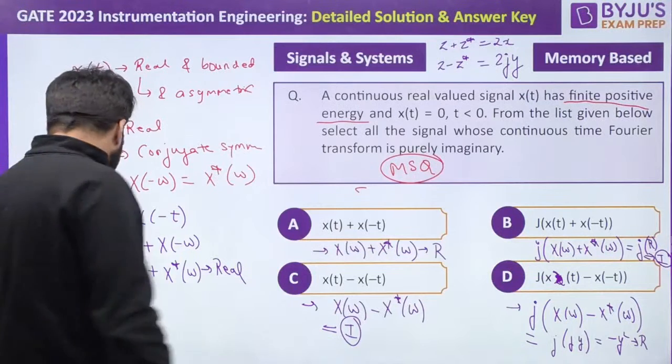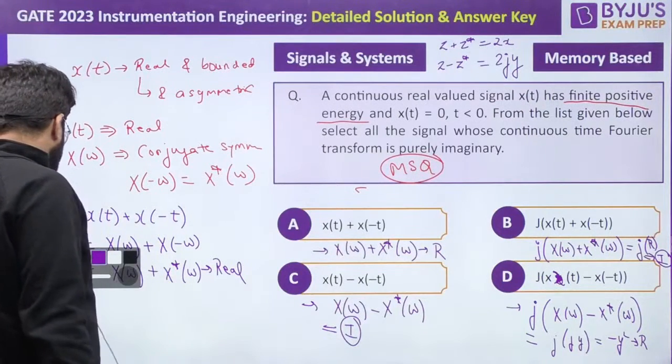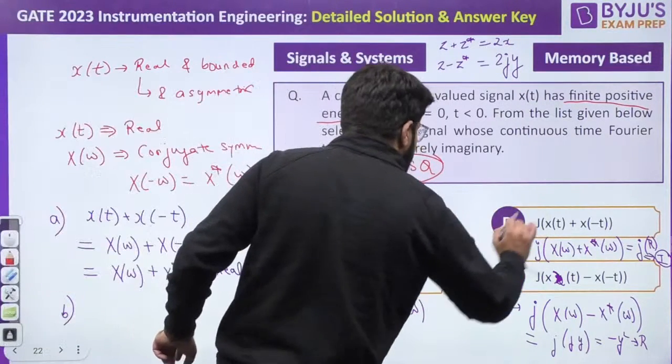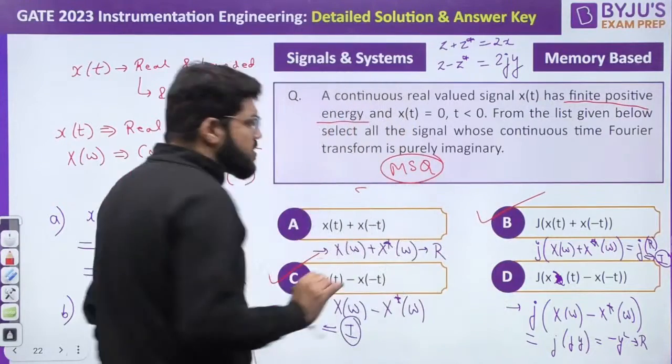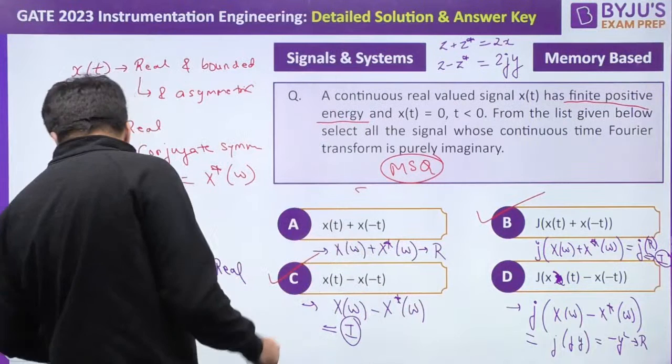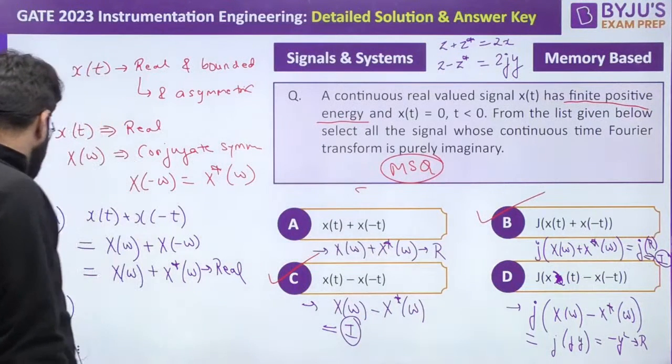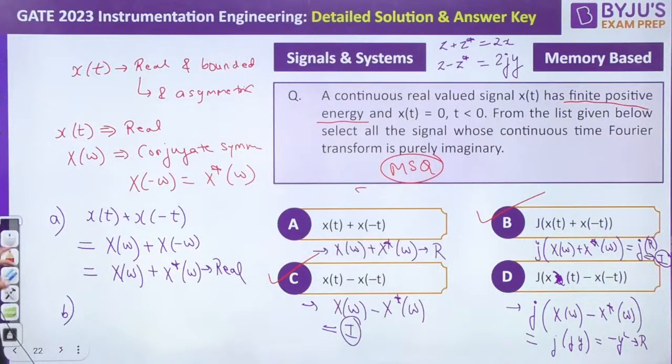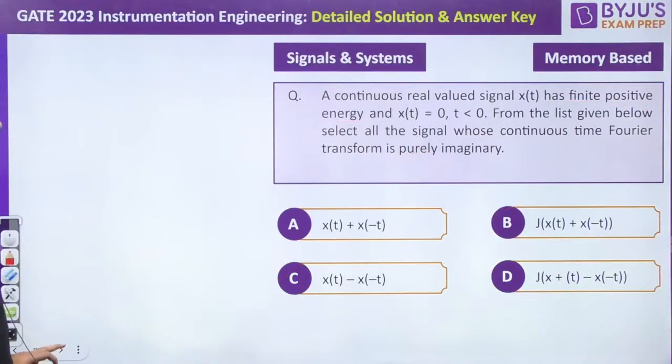Okay, done. So what is the correct answer for the question? It is B and C. MSQ question. It is B and C. Moving ahead to the next question on the screen. Here it is. This was the only MSQ.